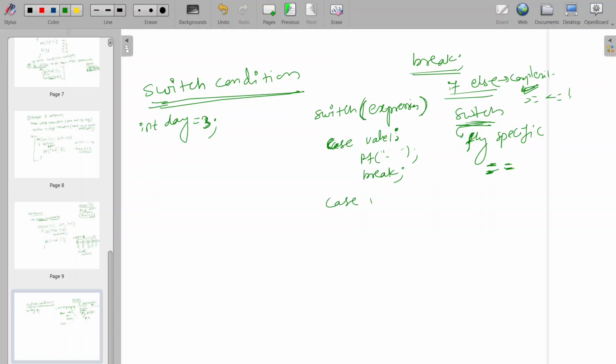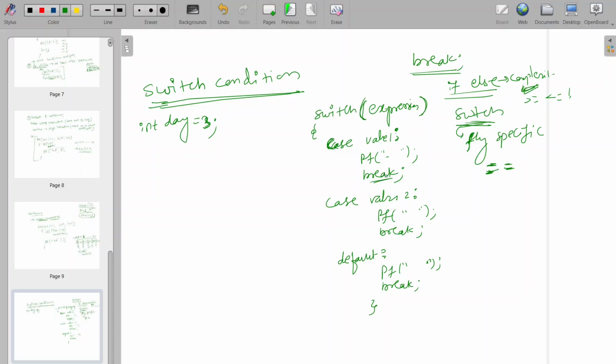Here case value 2: if it matches value 2, then it will print, and again we need to write break. Like the else condition we have in if else, in such a way we have default. If it is default, then whatever printf you want to write you can write, and here also you can write break, or by default it will break only. So what is the use of break here?